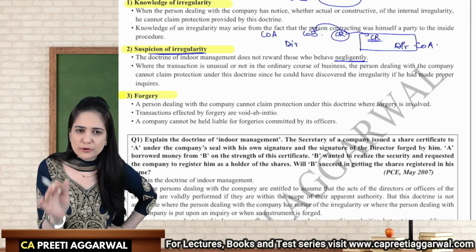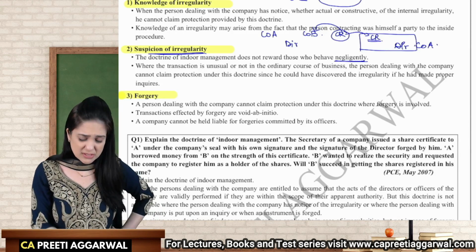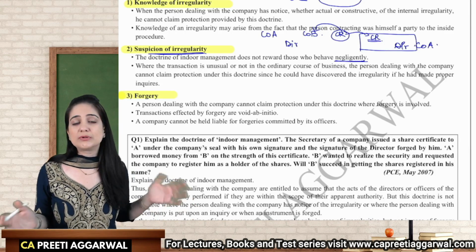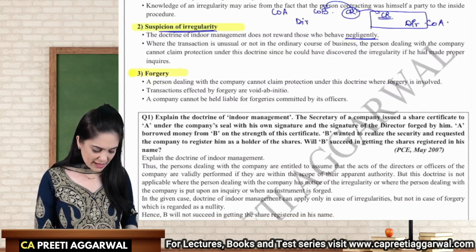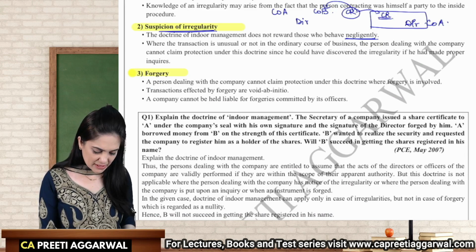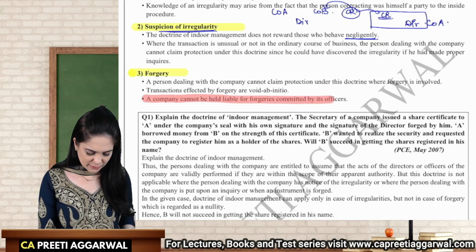If you were doubtful, you should have inquired whether the company is even authorized to do that. You did not inquire, so you cannot get the benefit of indoor management. You behaved negligently. Forgery, yes, the company cannot be held liable. Highlight this: the company cannot be held liable for forgery committed by officers.